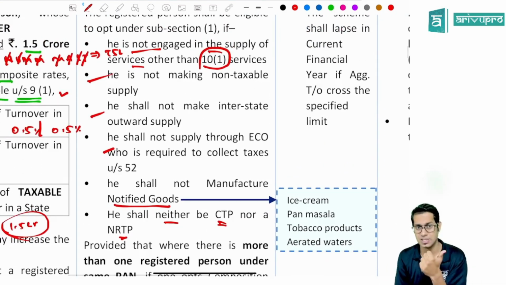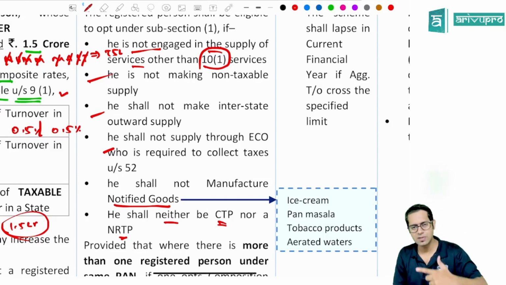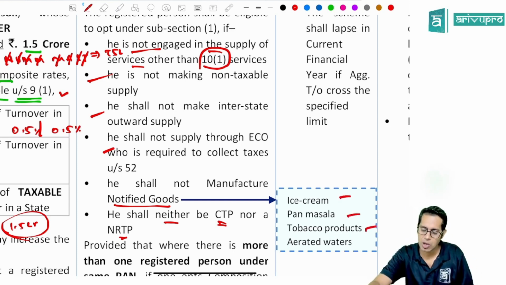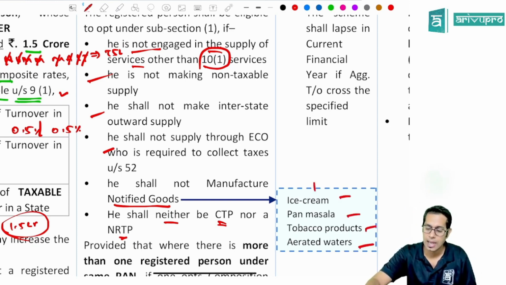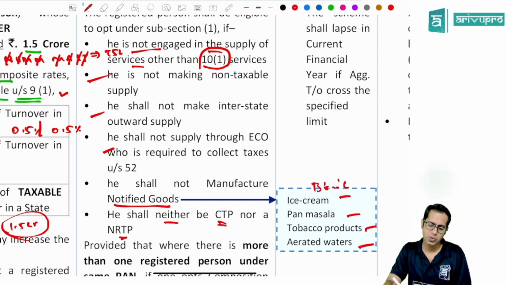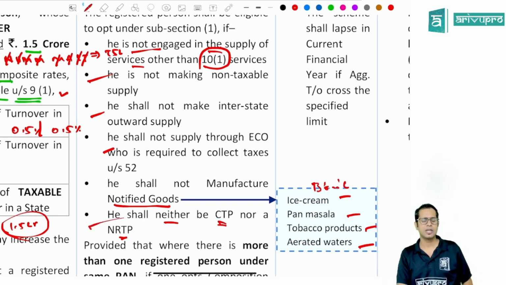You should not supply services. You should not make interstate outward supply. You cannot sell outside your state. You can purchase from another state, but you cannot sell outside your state. Then he shall not supply through an e-commerce operator who is required to collect taxes under section 52. Then you cannot manufacture notified goods, which is ice cream, pan masala, tobacco products, aerated waters, and bricks, roofing tiles, etc. And you cannot be a casual taxable person and non-resident taxable person.